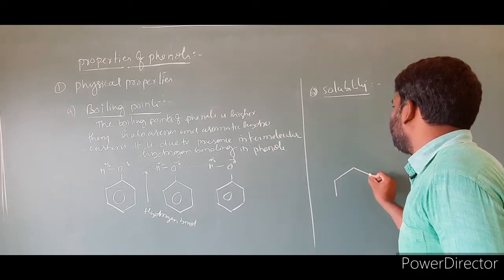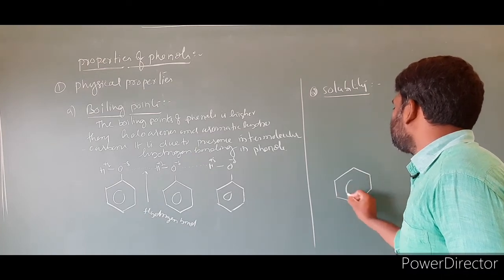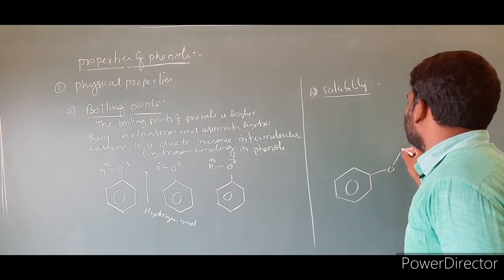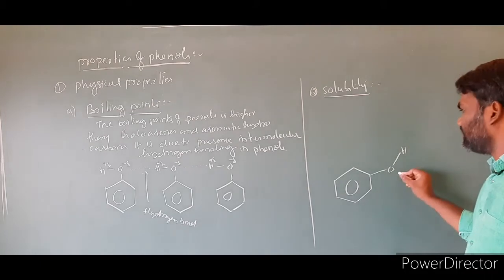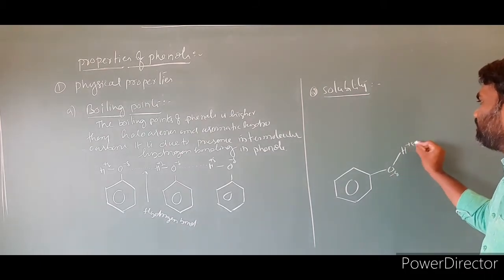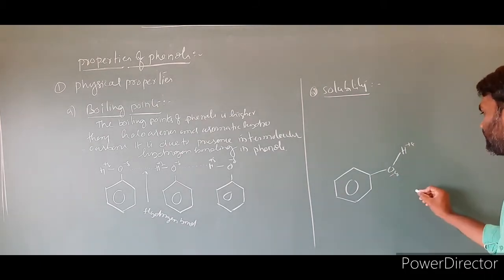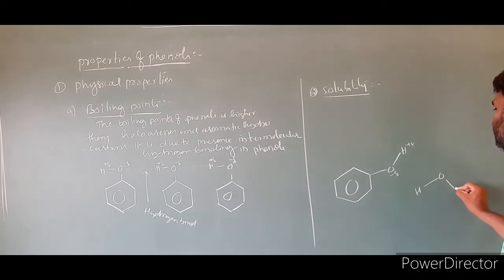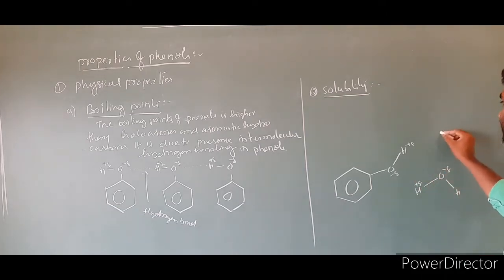This is the phenol, oxygen is partially negative, hydrogen is partially positive. Here is a water molecule, partially positive and partially negative, and another water molecule here.